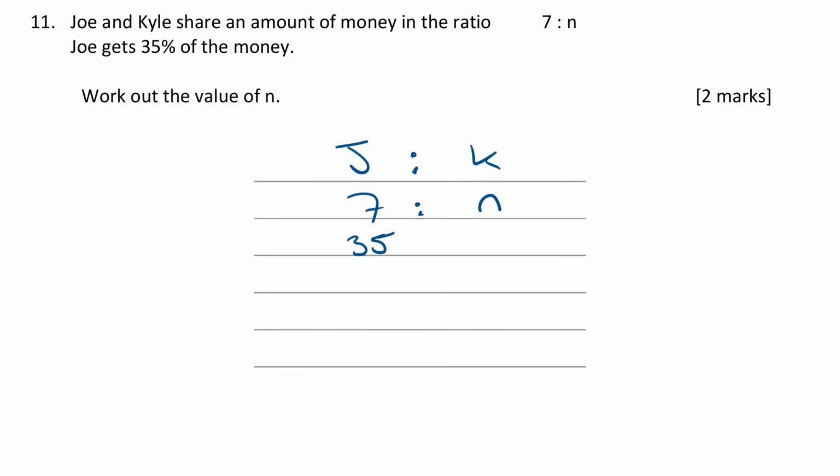Kyle's going to get the rest then, isn't he? So if I've got 100% and I let Joe have 35% of it, then Kyle is going to get 65% of it. Okay? Can you see that that is, well, the relationship between these 2 numbers? That's 5 times bigger, isn't it? Okay? So then n, if I multiply n by 5, I'm going to get 65. In other words, n then must be 65 divided by 5. 65 divided by 5 is 13, so n is 13.